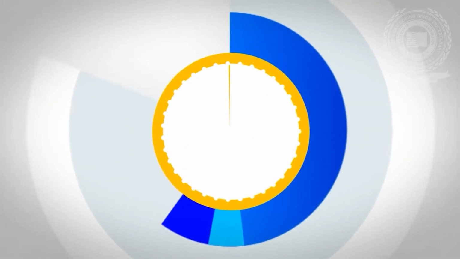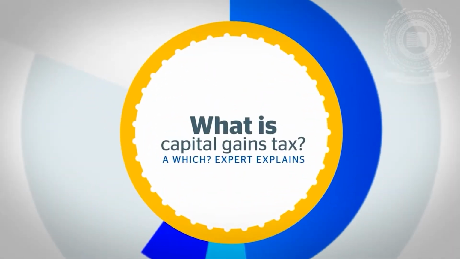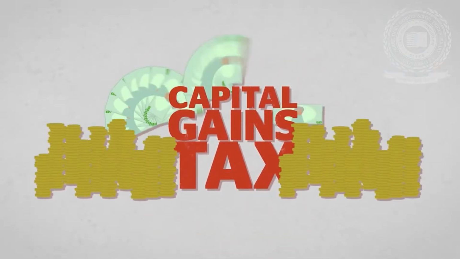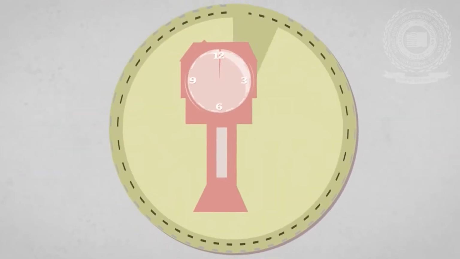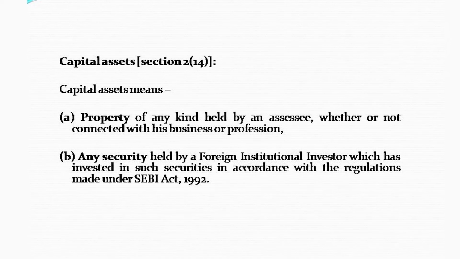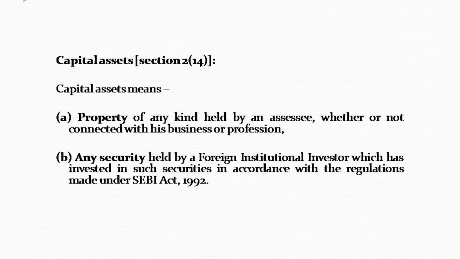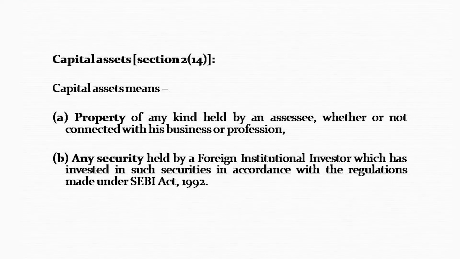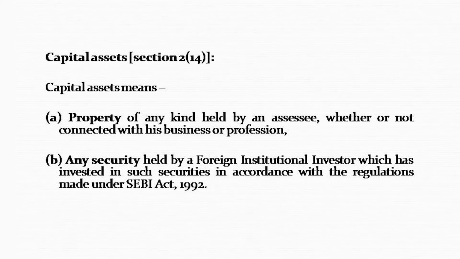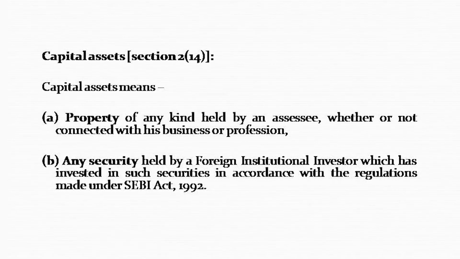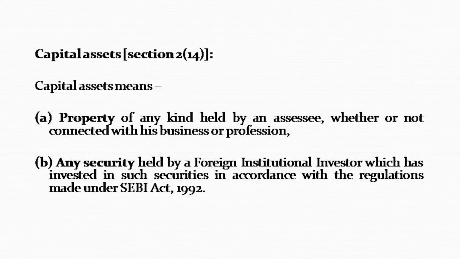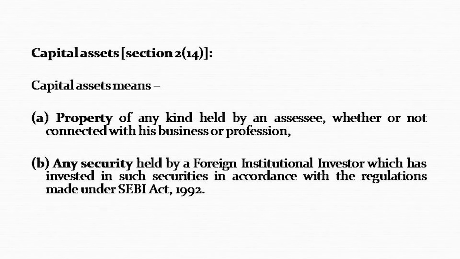In fact, we can say the definition itself explains different concepts like capital assets. Here, capital asset means property of any kind, whether held by an assessee and that is connected with his business or not, that is irrelevant. Further, capital asset means any security held by a foreign institutional investor which has invested in such securities in accordance with the provisions of the SEBI Act 1992.